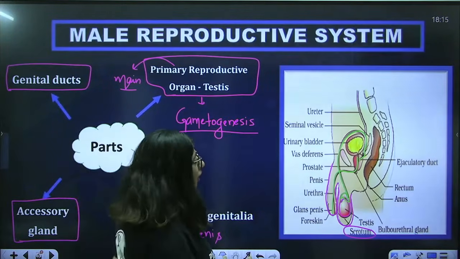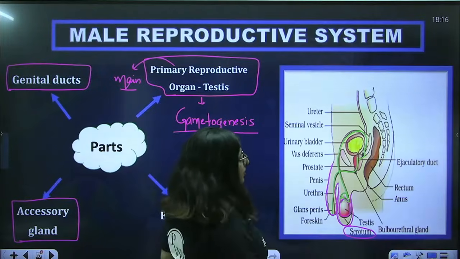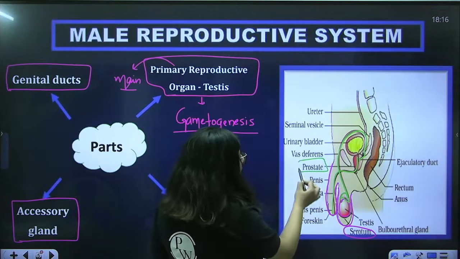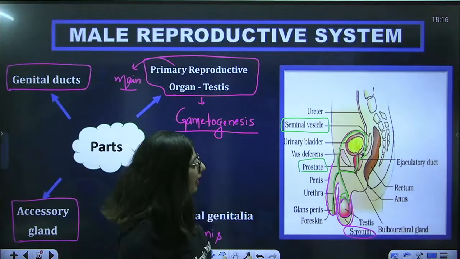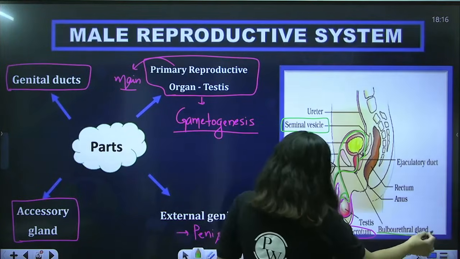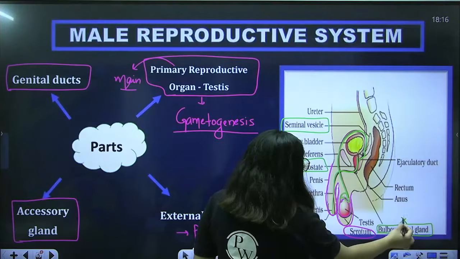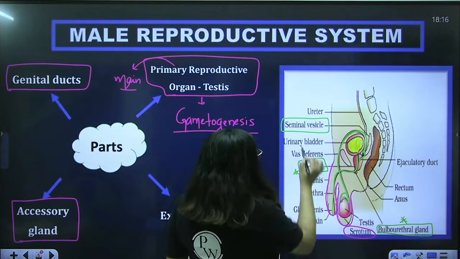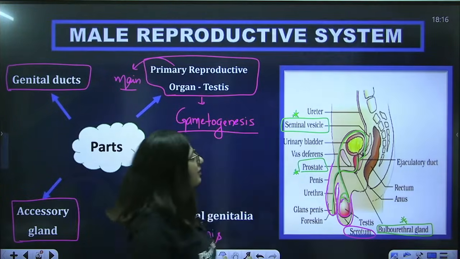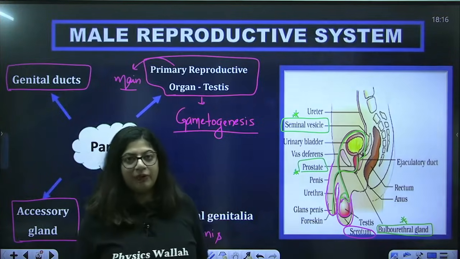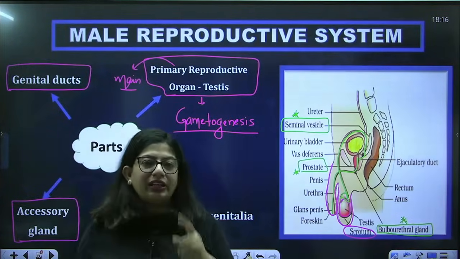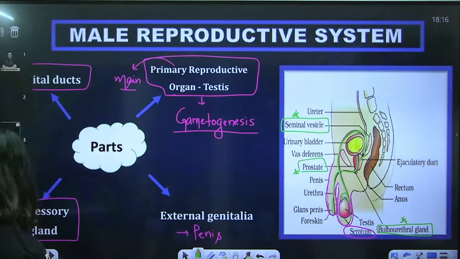Okay, all right. So these are the glands. You can see here, it's a prostate gland. Seminal vesicle is here, seminal vesicle is there, and the third gland is the bulbourethral gland. So there are three glands. I am putting a star on them. The glands are accessory glands: seminal vesicles, prostate and bulbourethral. Now it's time to start with the detail. So we are going to take each structure one by one.